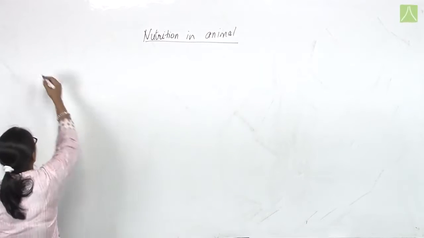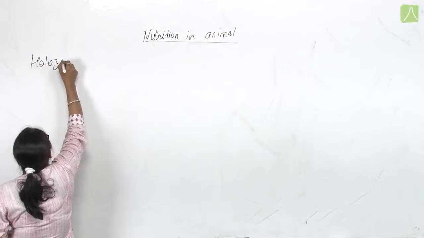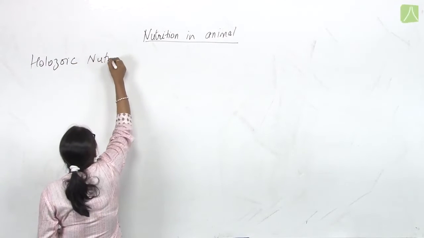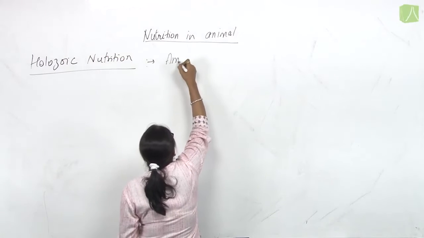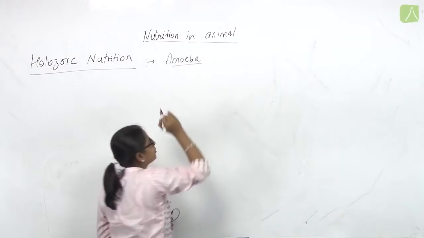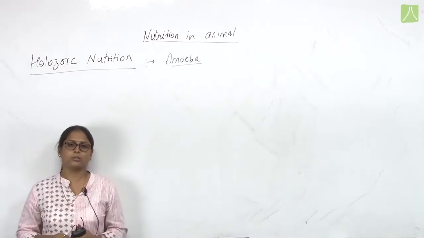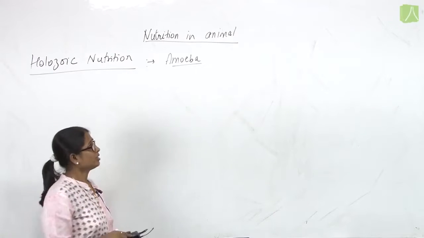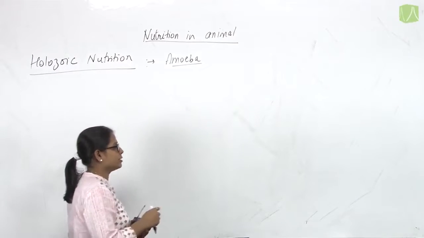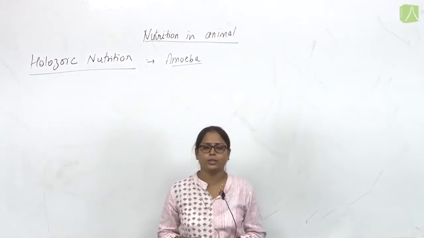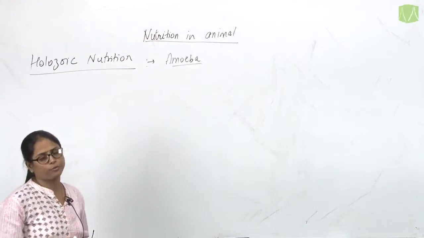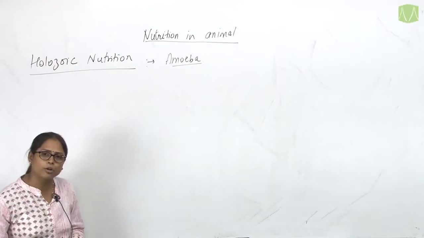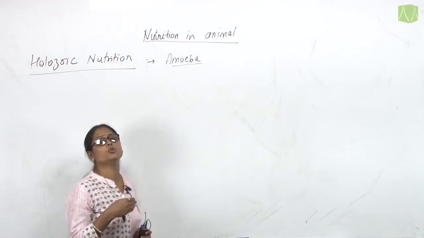In holozoic nutrition we discussed amoeba, because by taking the example of amoeba we explained this mode. Amoeba is basically a unicellular eukaryote, a protozoa, a single-celled organism, but its mode of nutrition is similar to that of animals as well as human beings.